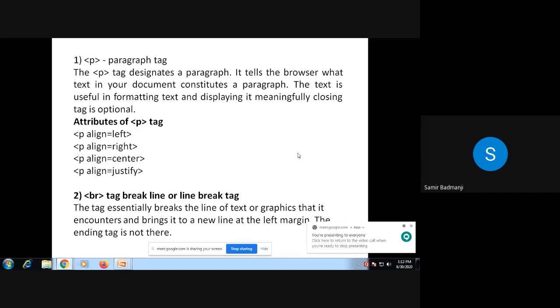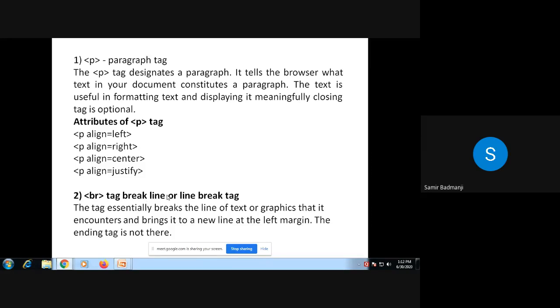Okay. The next tag is the BR tag. See, HTML doesn't recognize space, tab, or whenever you press enter. So if you want to go to the next line, you have to use this BR tag. This tag doesn't have any attribute. Also the ending tag is optional here.